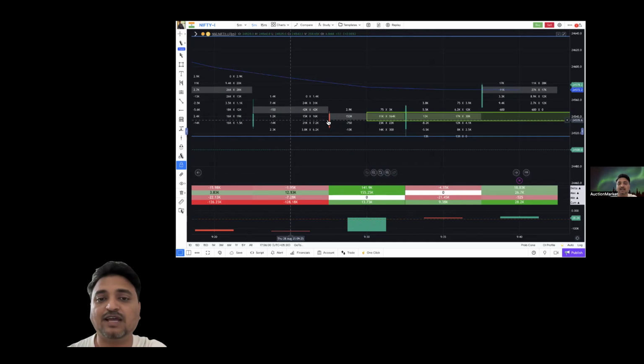Okay, so that proves that every green candle is not a buyer, every red candle is not a seller. Okay, so you can see here, this is a live example.